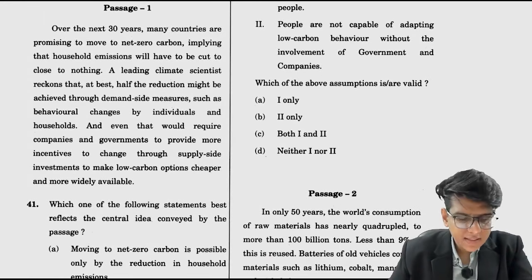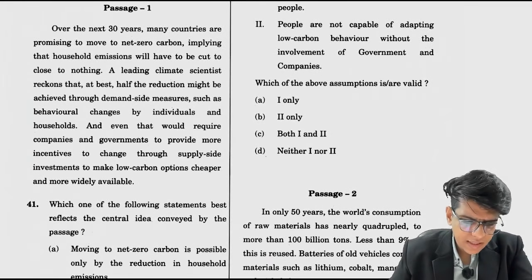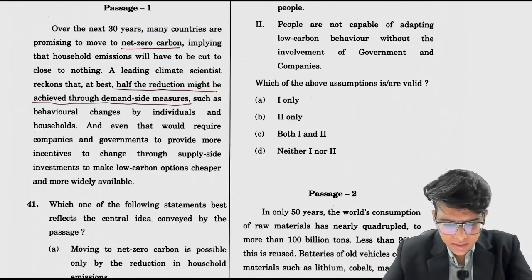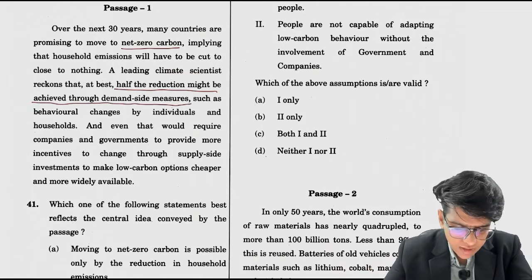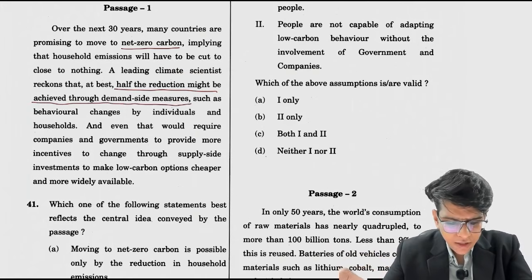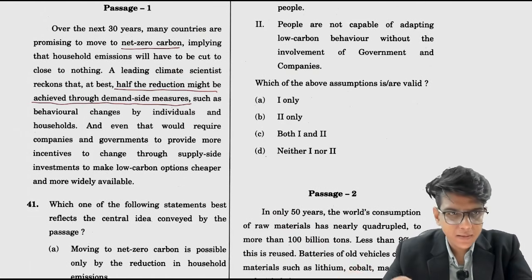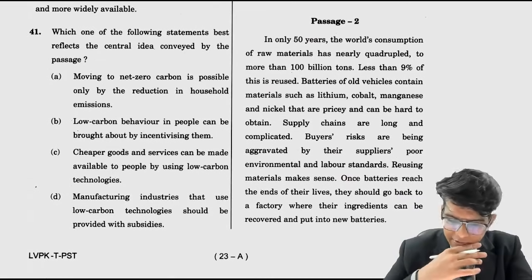So the passage is, over the next 30 years, many countries are promising to move to net zero carbon, implying that household emissions will have to be cut to close to nothing. Leading climate scientists reckon that at best half the reduction might be achieved through demand side measures such as behavioral changes by individuals and households. And even that would require companies and government to provide more incentives to change through supply side investments to make low carbon options cheaper and more widely available. Which of the following statements best reflects the central idea?